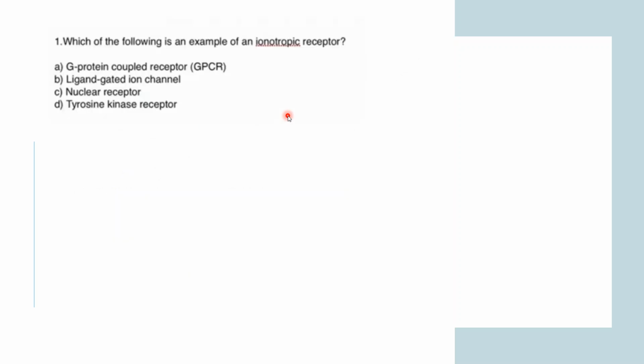Okay. Coming to the next question, which of the following is an example of ionotropic receptors? G protein coupled receptor, ligand gated ion channel, nuclear receptors, or tyrosine kinase receptor? What do you mean by ionotropic receptors? It actually involves ions, right? I'm giving you a hint, it involves the ions. So, what do you think is the example for that ionotropic receptor?